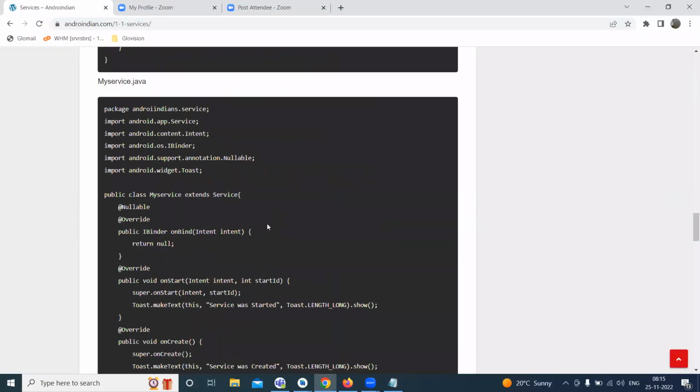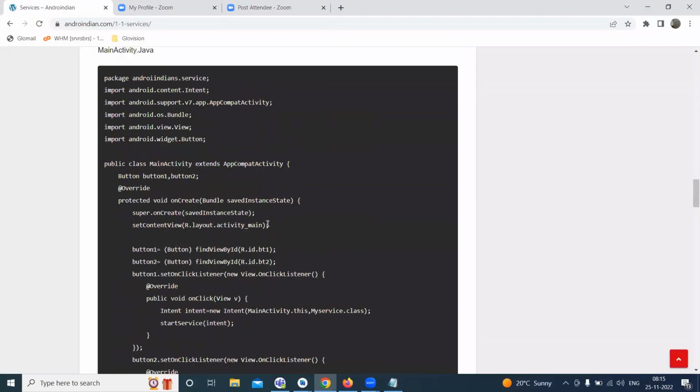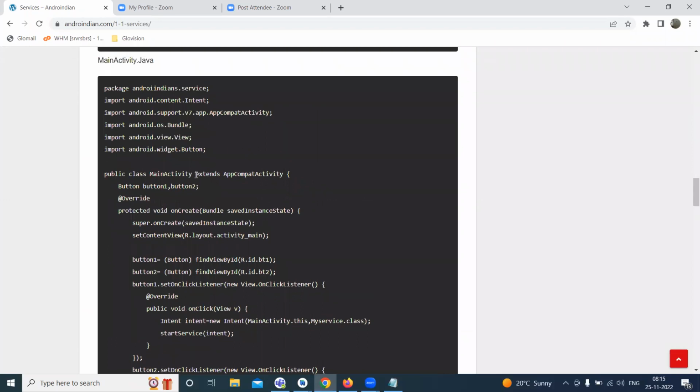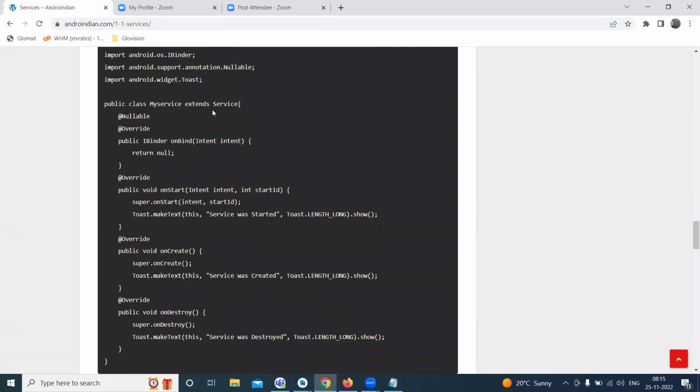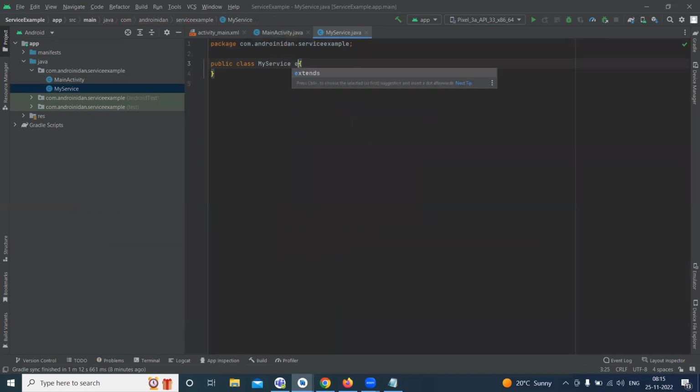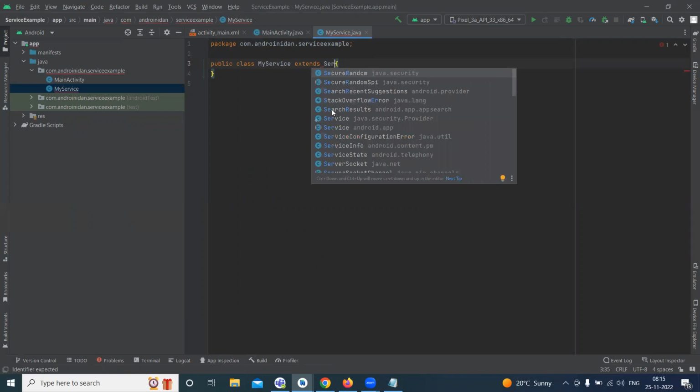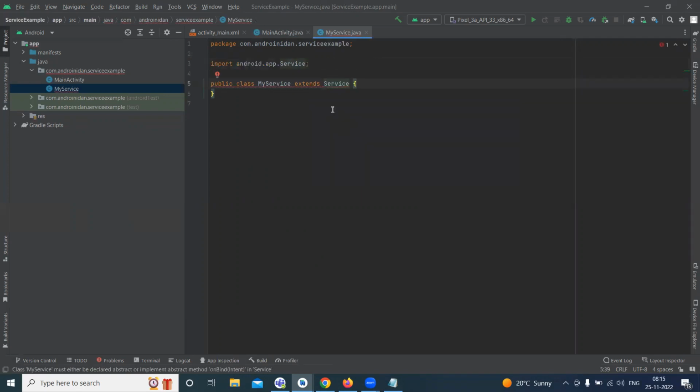So obviously, whatever we created as of now, all those are extended as AppCompatActivity. But now it is extended as a Service. So what I'll do is here, it extends Service. So why am I extending this as a service?